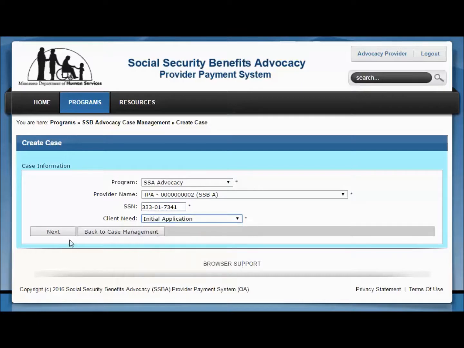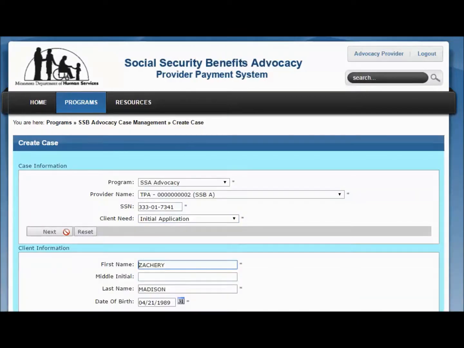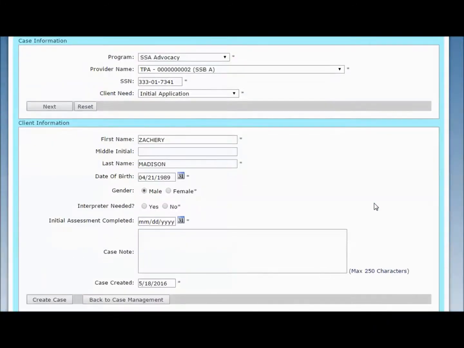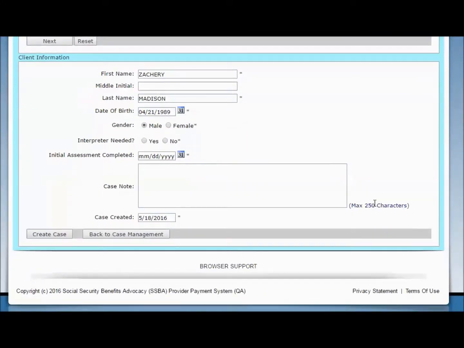Note, if any of the information you just entered is incorrect, click the Reset button now, and the system brings you back to the Create Case page where you can make changes. Remember that most case information cannot be changed once it has been entered into the system. Or, to cancel the creation of this case, click the Back to Case Management button now.